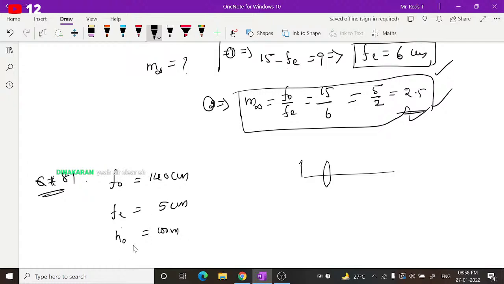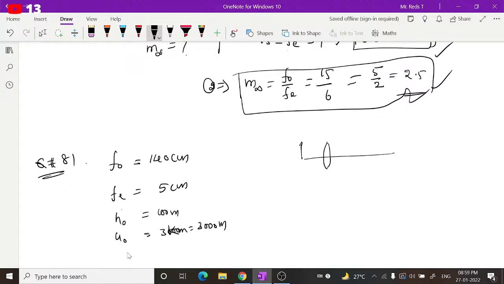This we will take as the height of the object, which is 3 kilometers away. We can call this the distance of the object from the lens, which is 3 kilometers. 1 kilometer is equal to 1000 meters. You have to take the units carefully, guys. It should be 3000 meters. And we are asked to find the height of the image of the tower formed by the objective lens.